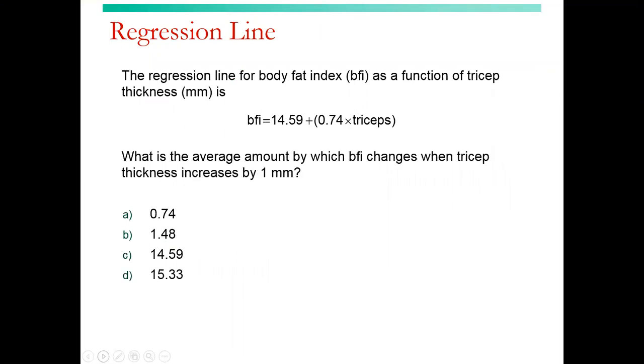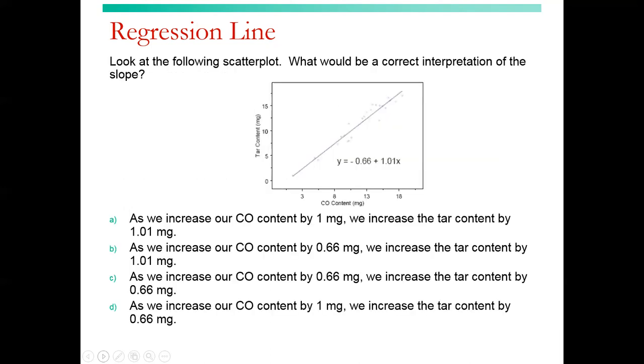The regression line for body fat index is, as we've seen before, what is the average amount by which BFI changes when tricep thickness increases by 1 millimeter? It changes by the slope, 0.74.